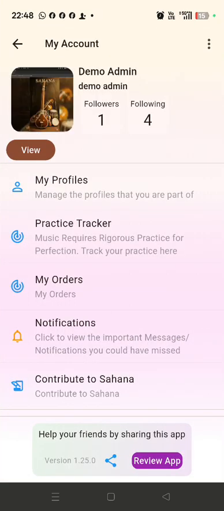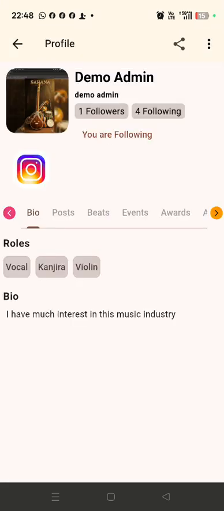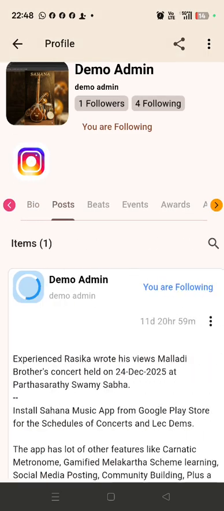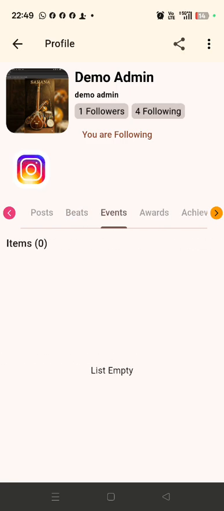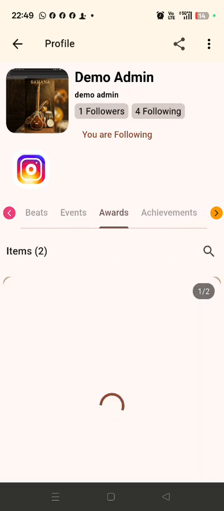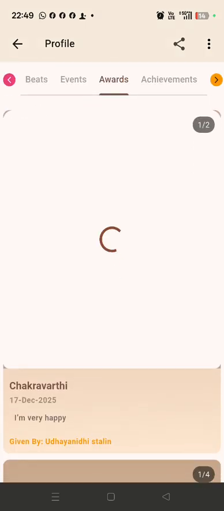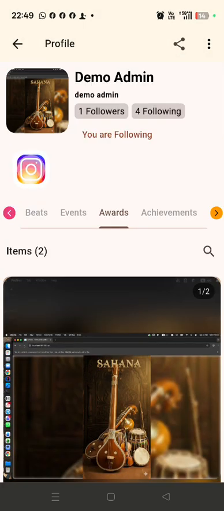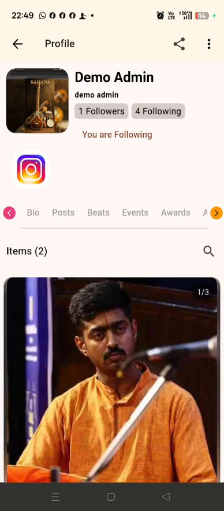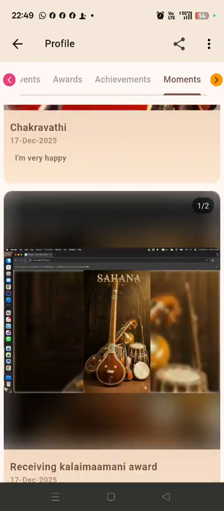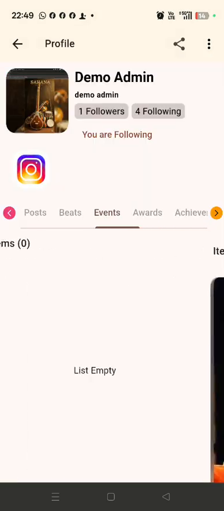Then when we come to the user profile view, we store everything: user bio, their profile, Instagram and social networking profiles, what posts they have made, what beats they have done, what events they are playing or singing, awards they have got, achievements, important moments. Like that, there are a lot of things that they can express in our app to build a detailed profile.